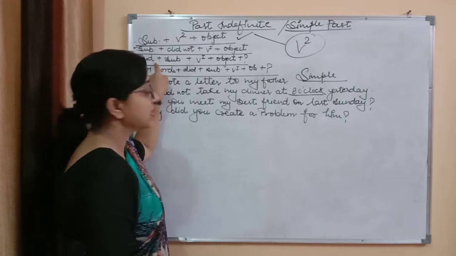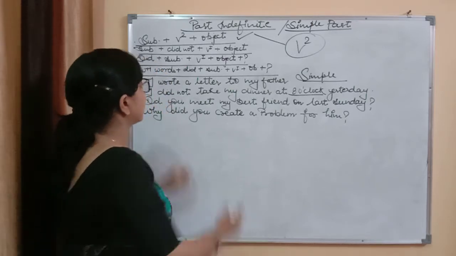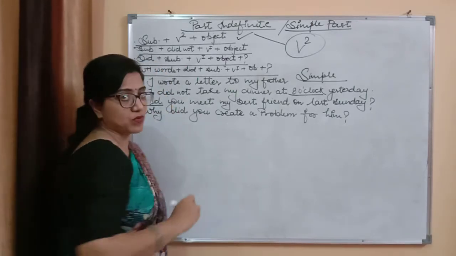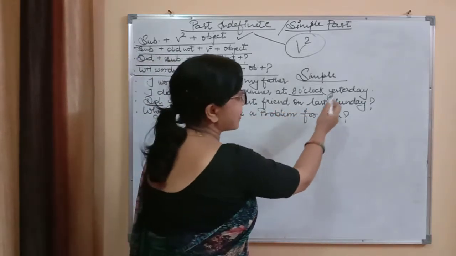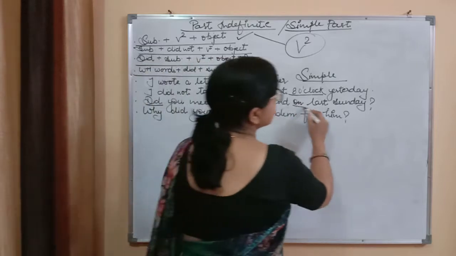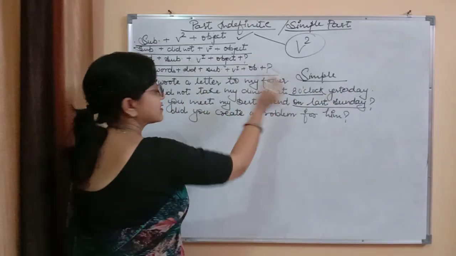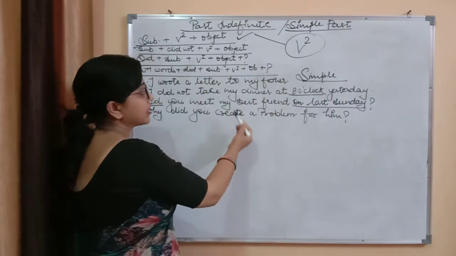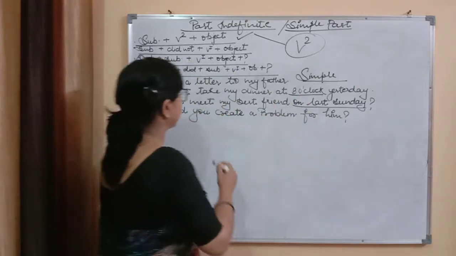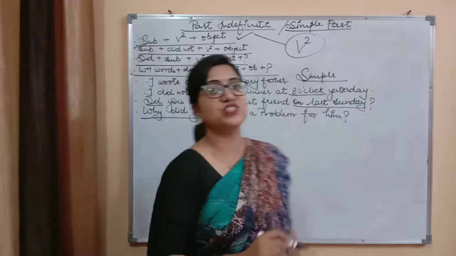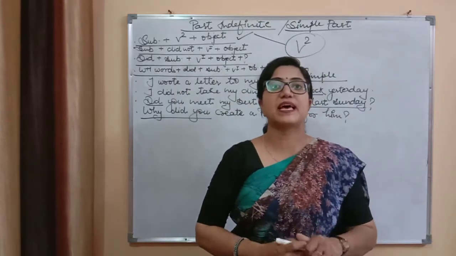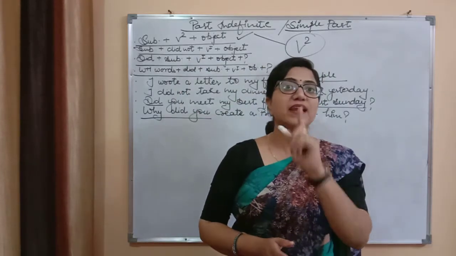Now next, in interrogative first method, you have to start with the auxiliary helping verb. Did you meet my best friend last Sunday? The fixed time, fixed time. Why did you create a problem for him? Then WH word, in the second method you have to use WH words, then helping verb, means only did.